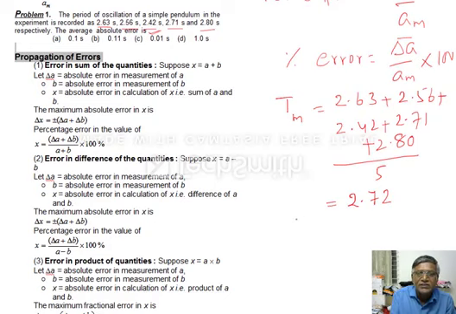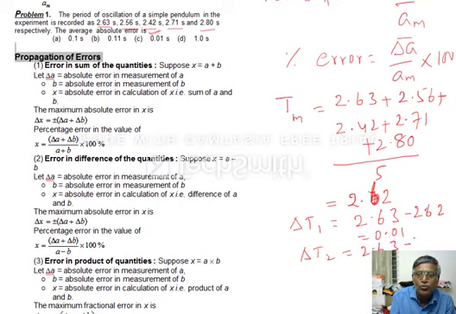ठीक है. So now delta T1 calculate करो. Delta T1 कैसे calculate करेंगे? 2.62 you will be getting. 2.63 minus 2.62. This you will get 0.01. Similarly, you can calculate delta T2. 2.63 minus 2.56, that is 0.06, means 0.4.